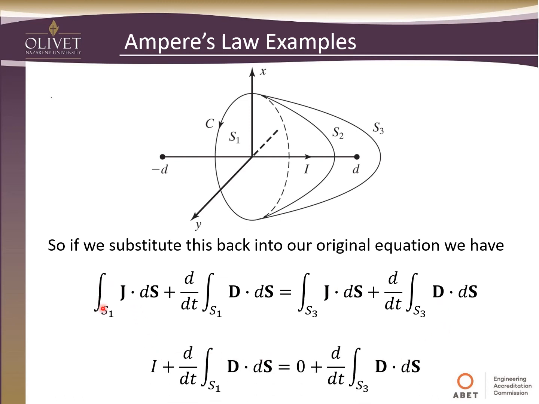So what this means then is we know that this is equal to I, so we replace it with that, and then we know that for this one there is no current flow because it doesn't penetrate that surface, so that gives us our 0 here.